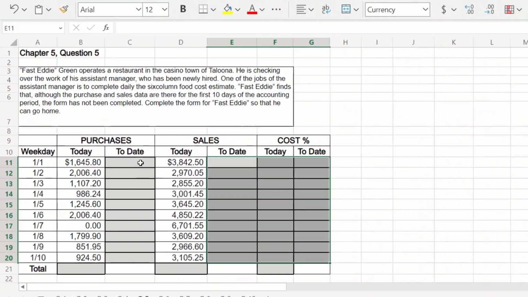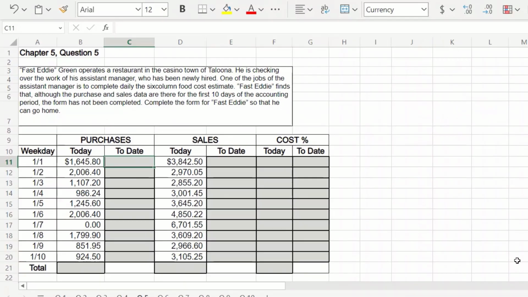All right, so let's take a look at our purchases here. On January 1st, what has he purchased to date? Looks like $1,645.80. Now, if we want to find out what we've purchased to date, we're going to add the first and the second together. Okay, so we're going to take our to date, we're going to add it to today's purchases.